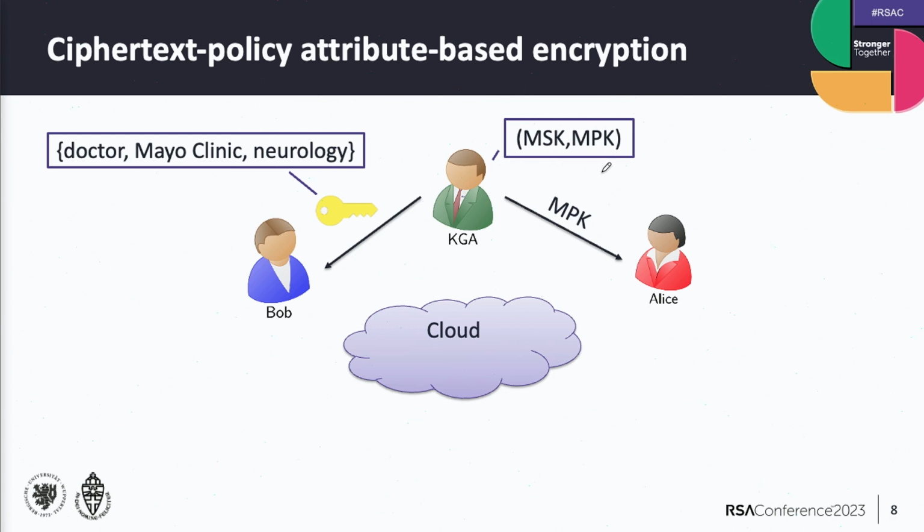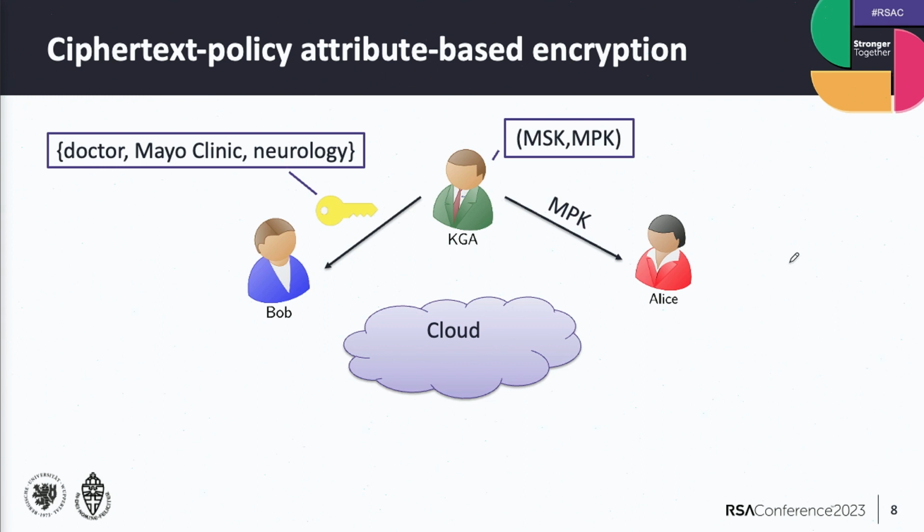This master public key can be accessed by everyone, and it can be used for encryption. But the master secret key is used to generate secret keys for users. For instance, Bob in this setting has secret keys for his attributes: doctor, Mayo Clinic, and neurology. Then he can request that key, and he can store it on his computer.